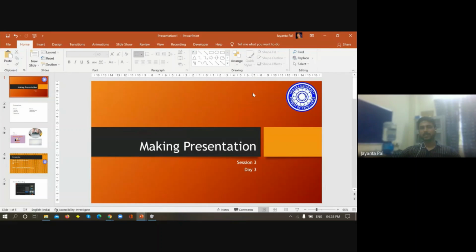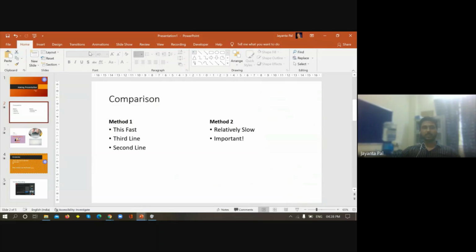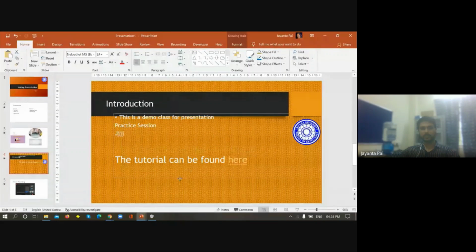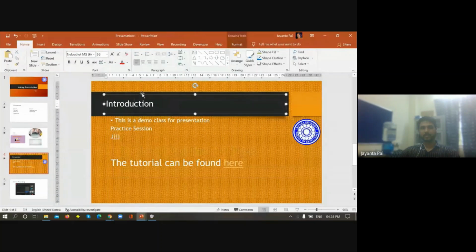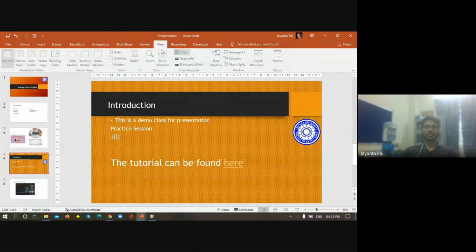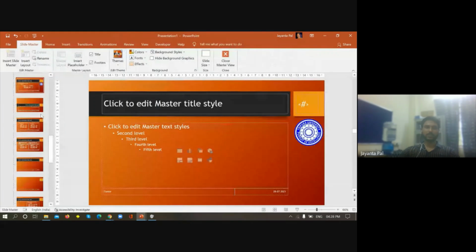That means if I want to make a change, we need to make the change in the slide master. Here also we cannot change this section. We can change this section, however we cannot change that section. That is how the slide master works.